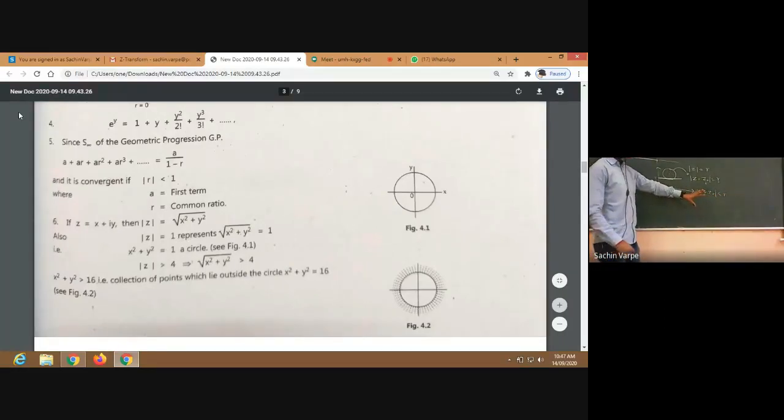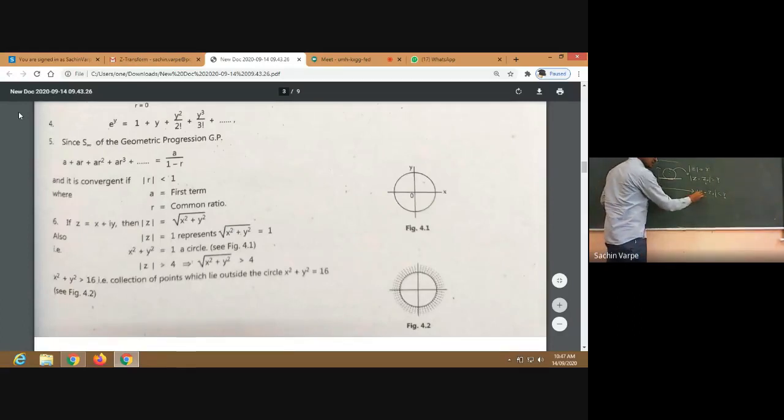Less than means all the points inside the circle. This represents only the boundary of the circle. Here, if it is strictly less than, then we are considering all the points inside the circle whose radius is less than r.